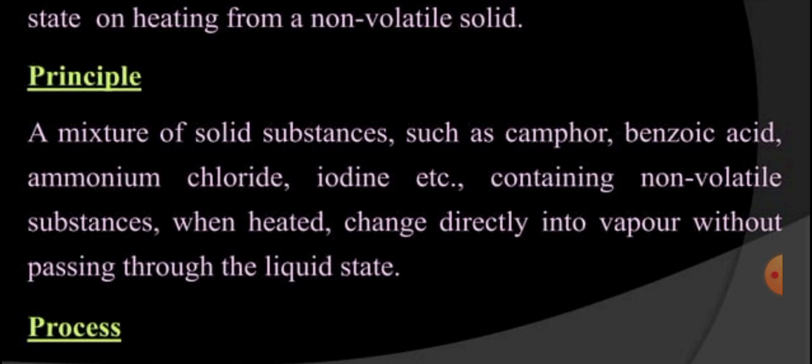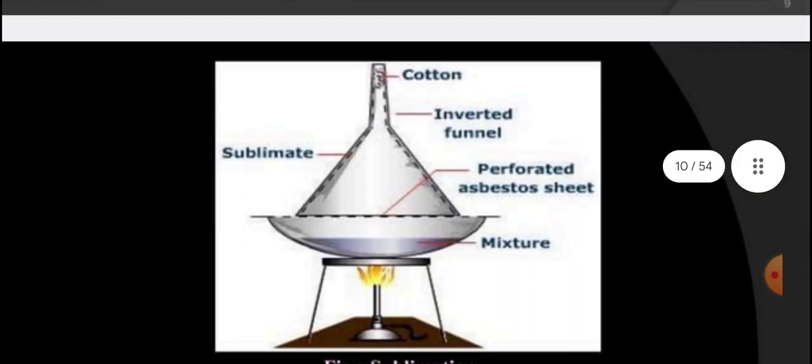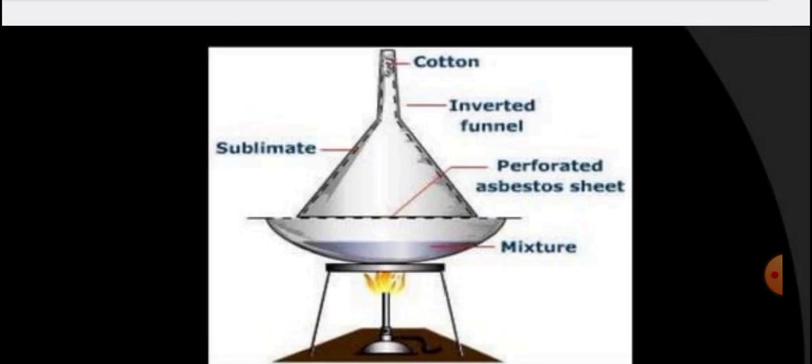So we don't have to really concentrate on the liquid state; we have to surpass this state by going directly from solid to gaseous state. This is the process. We have to heat the mixture, and this is the asbestos sheet, and this is the funnel, and we have to apply the cotton plug to get the vapors of substances which have to be purified.